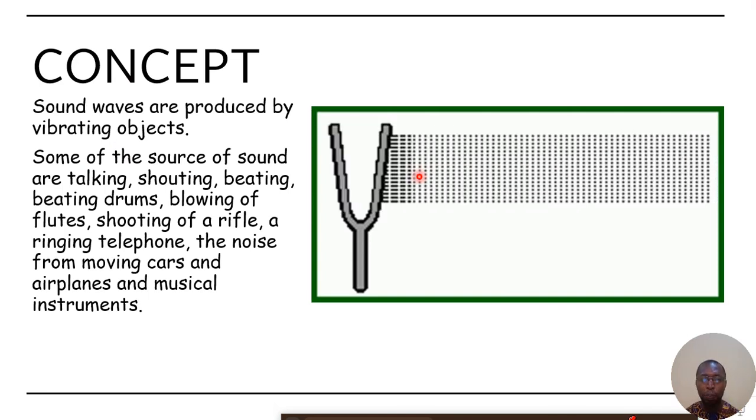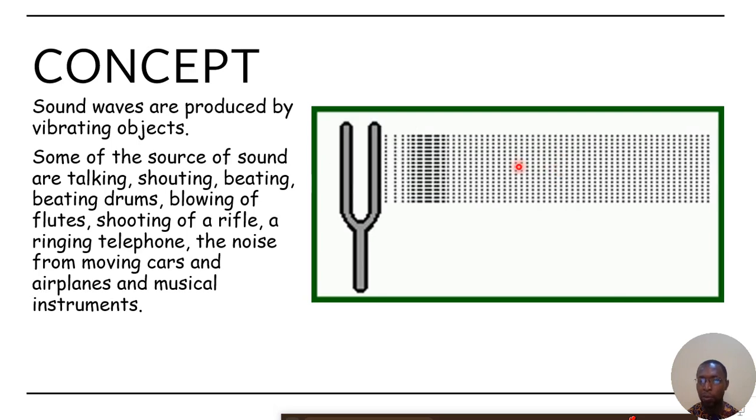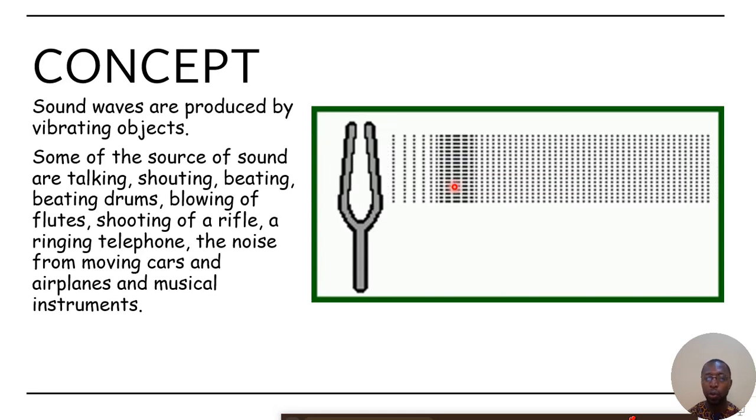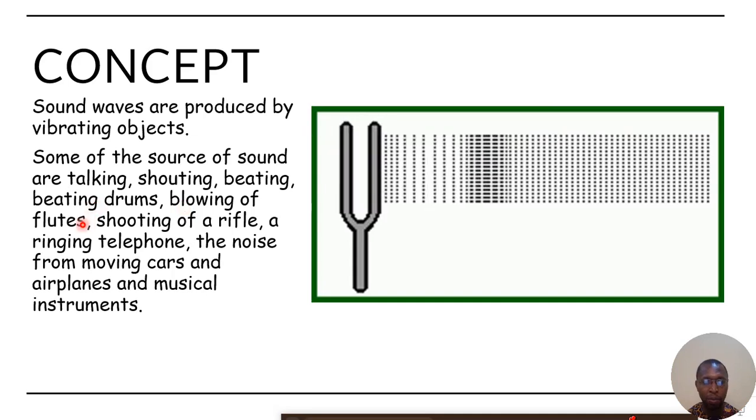Sound waves are produced by vibrating objects. They are waves that are produced as a result of vibrating objects. Look at this object here. It's called a tuning fork. As you see this tuning fork vibrating, you see the wave produced. This wave that is being produced by the tuning fork is what is referred to as sound wave. So, they are produced when vibrating objects are set into vibration.